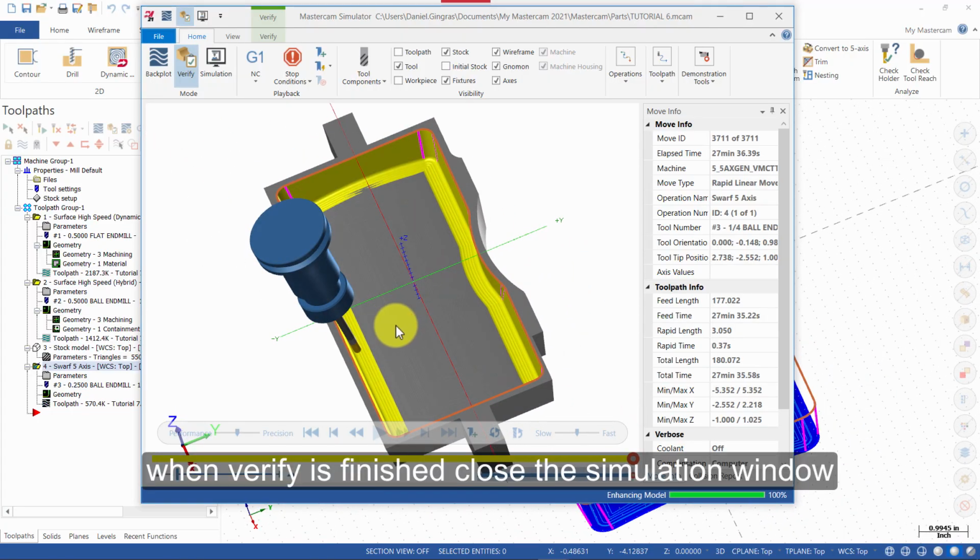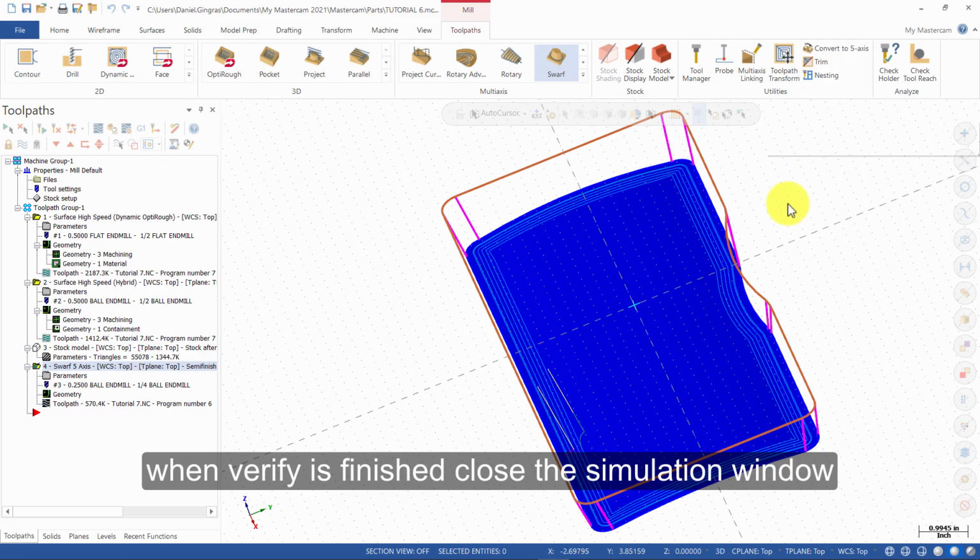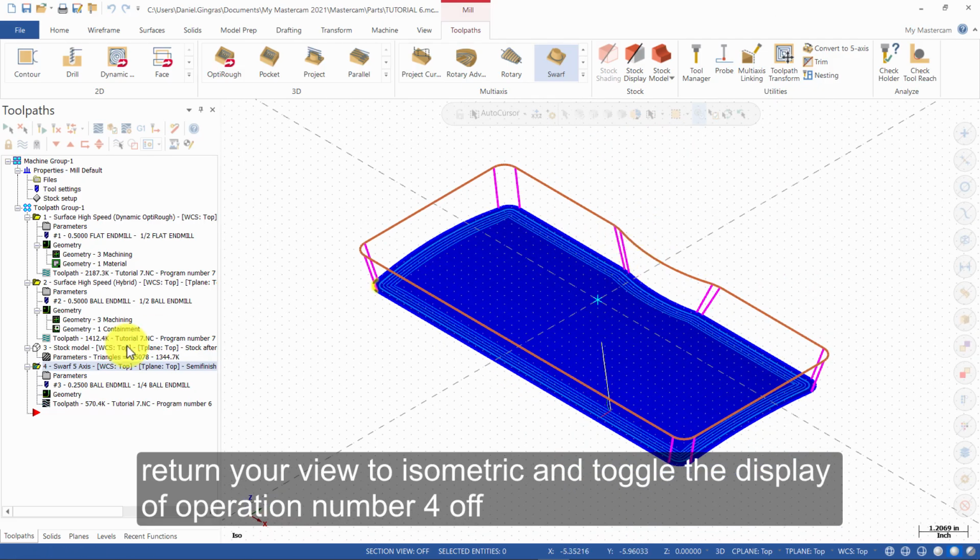When Verify is finished, close the simulation window. Return your view to isometric and toggle the display of operation number 4 off.